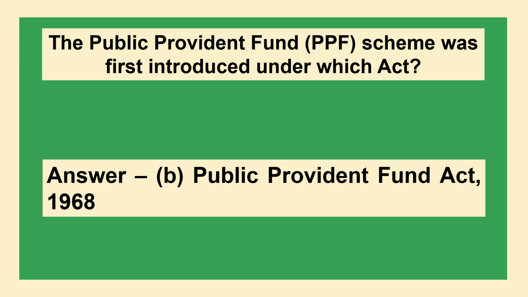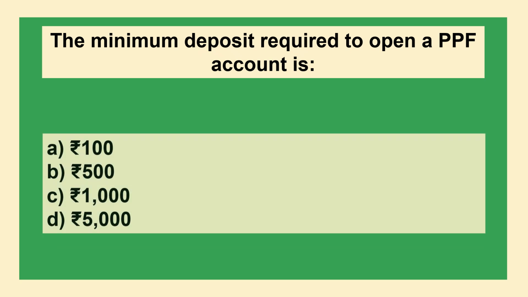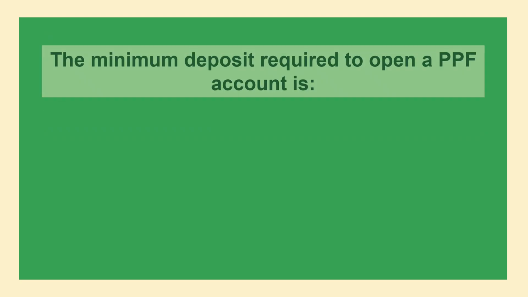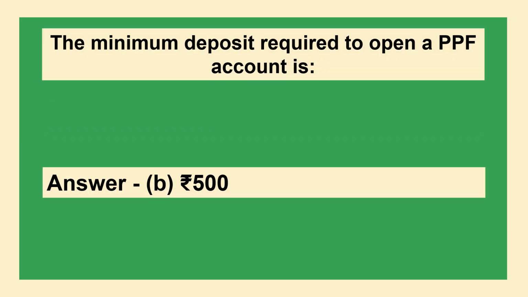The answer is option B Public Provident Fund Act 1968. The minimum deposit required to open a PPF account is option A rupees 100, option B rupees 500, option C rupees 1000, option D rupees 5000. The answer is option B rupees 500.